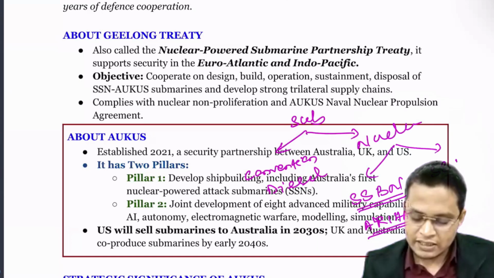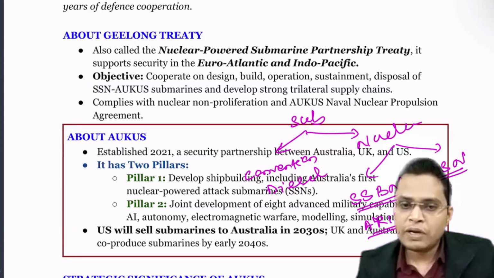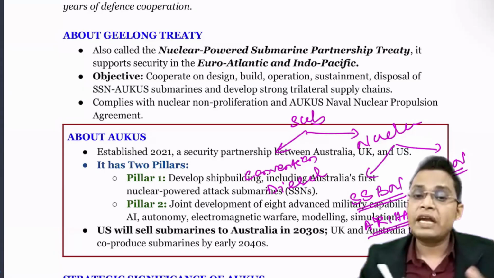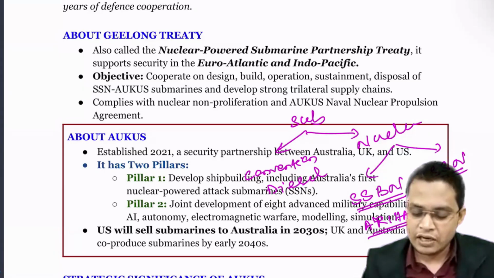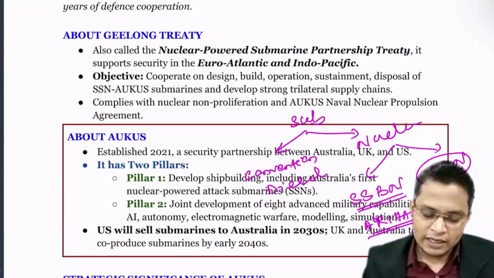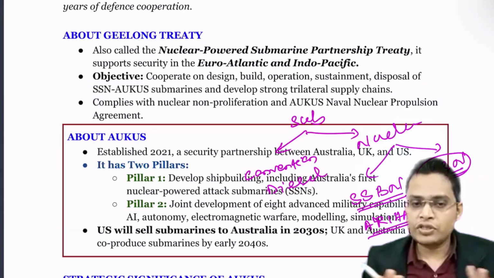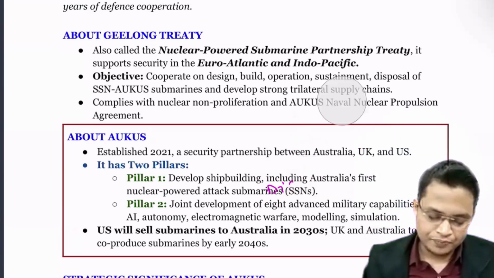It can launch nuclear ballistic missiles also. The next one is SSN, the nuclear power attack submarine. Though the submarine is powered by nuclear energy, it cannot launch ballistic missiles. It can launch conventional missiles, cruise missiles, like that. So this is the classification of submarines. Please refer to that. We are going to discuss the same in science and tech also.